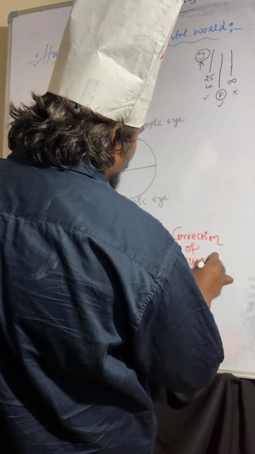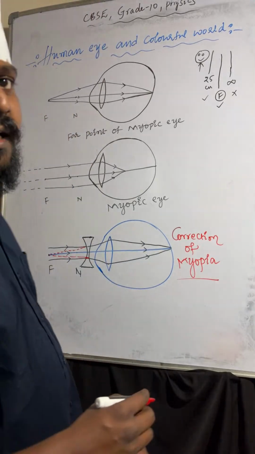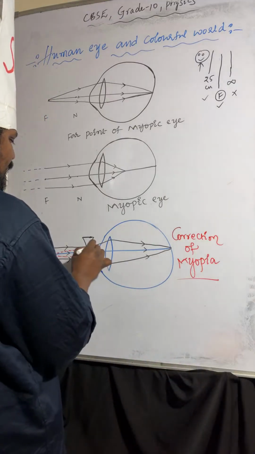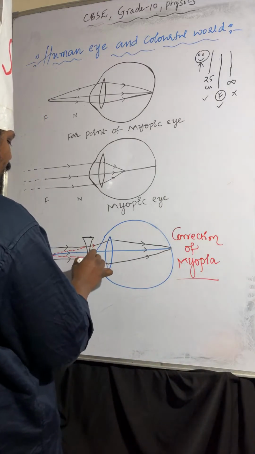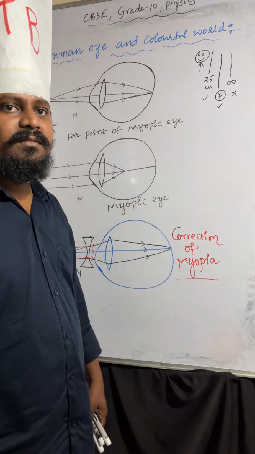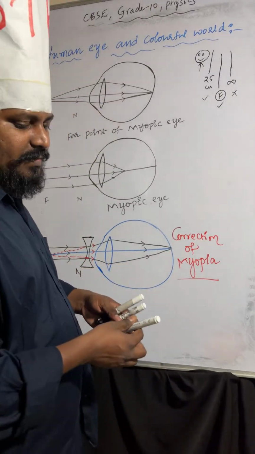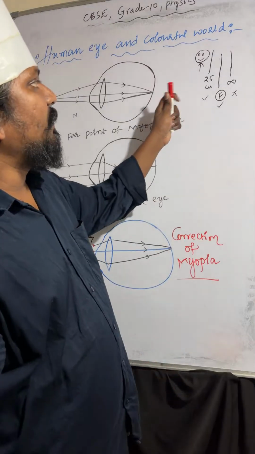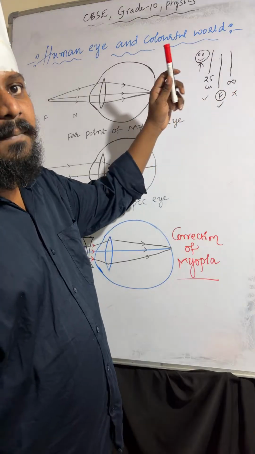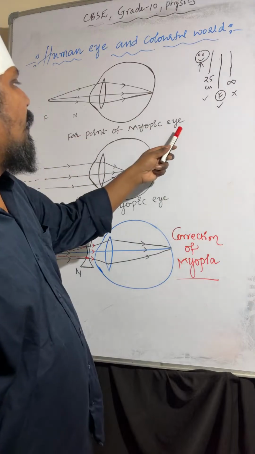If the light rays are meeting at the retina, then we can see the image. If the light rays are not meeting at the retina, we can't see. So once again, the person can see near distance, he can't see infinity. But between 25 and infinity he can see, and that is the far point of the myopic eye.